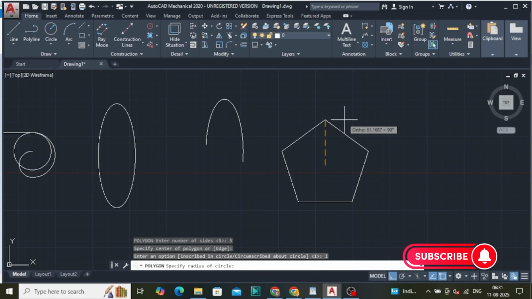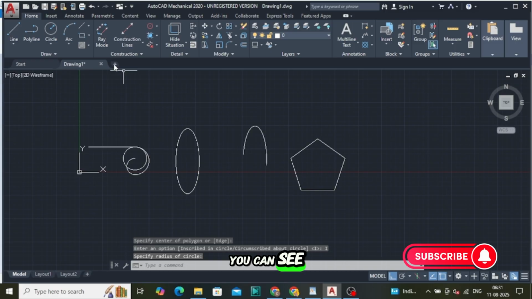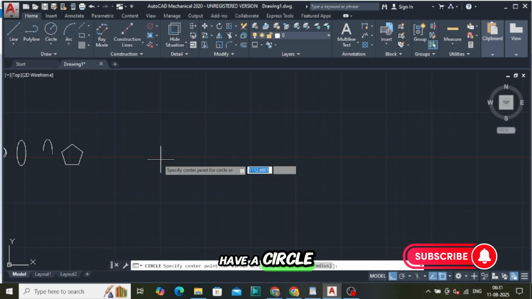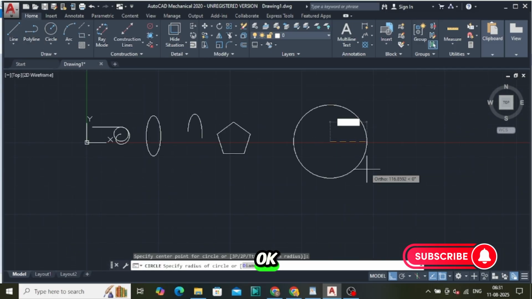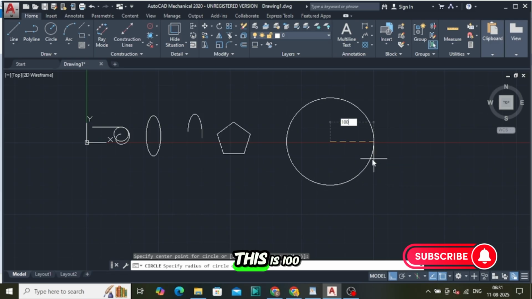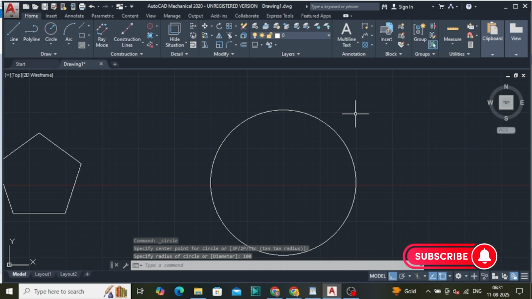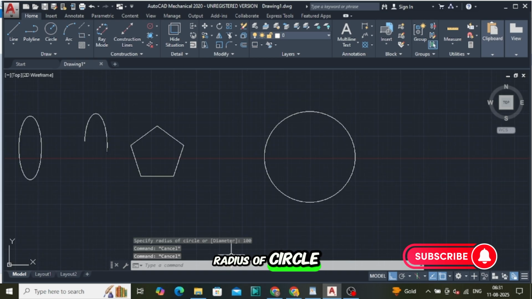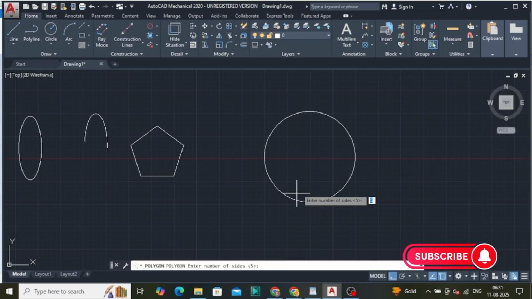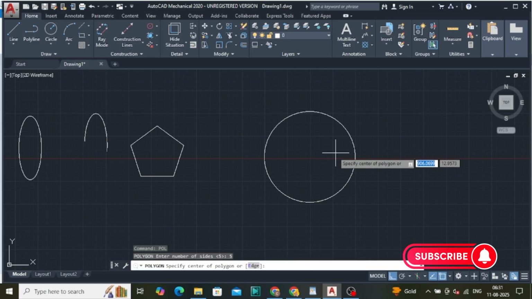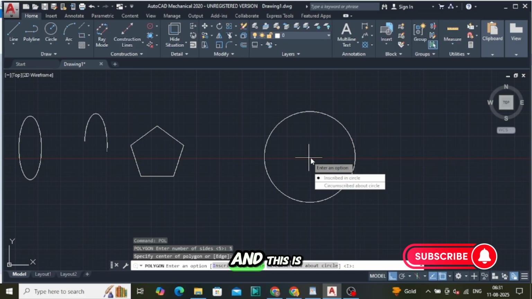Inscribed, you can see, and if you have a circle, okay, this is a circle of 100 mm radius. Now I'm going to take polygon, and I want to draw a 5 sided one, and this is the center, and I want to draw circumscribed.